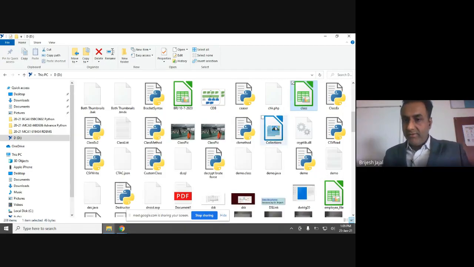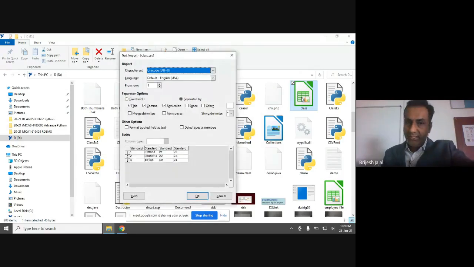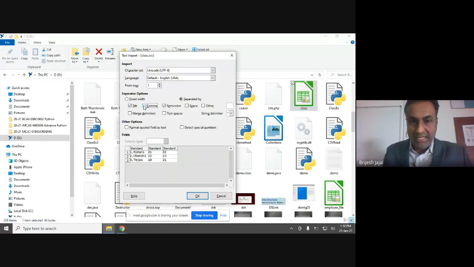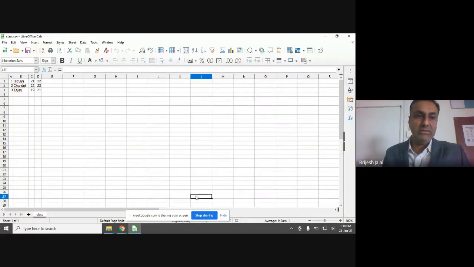Now when I save the file and try to open it using any tool, it will ask, since this is a CSV file, the best method is to open it with a spreadsheet. So I will specify that a comma is there, a semicolon is there. You just see. Suppose I give only semicolon, these two will split, and the comma-separated part will remain, right? So I say comma and semicolon both are there. It is divided into 4 columns. Now you just see the magic. Now it's converted into an Excel-like file.